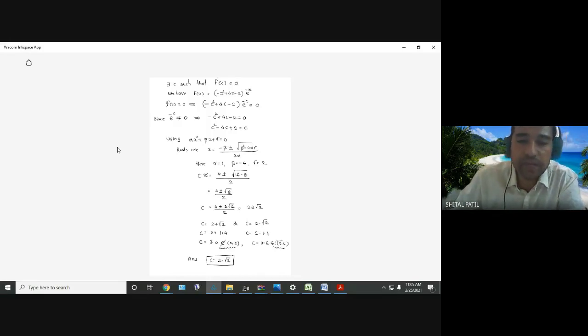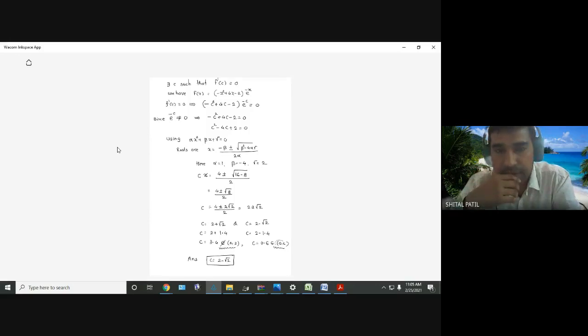One, find the value of c. So you have to find the c part only. Whatever we have written on this page will be sufficient. Find the derivative, replace x by c and find c. That's it. Another question may be: check whether Rolle's theorem is applicable or not. Answer options may be: yes, Rolle's theorem is applicable; second option, no, Rolle's theorem is not applicable. In that case, whatever we had done on the previous page is required.